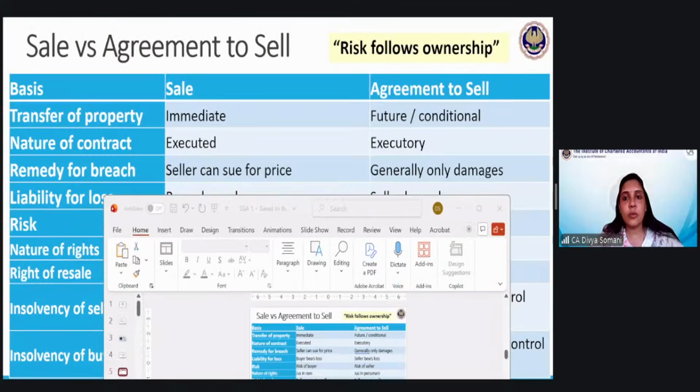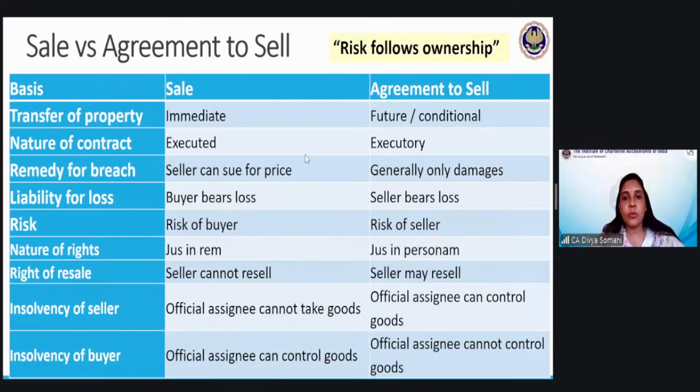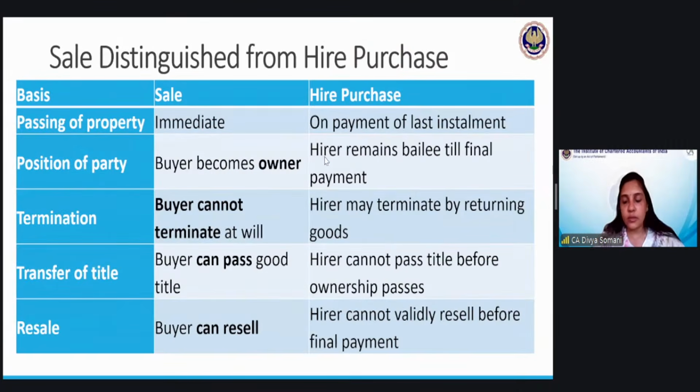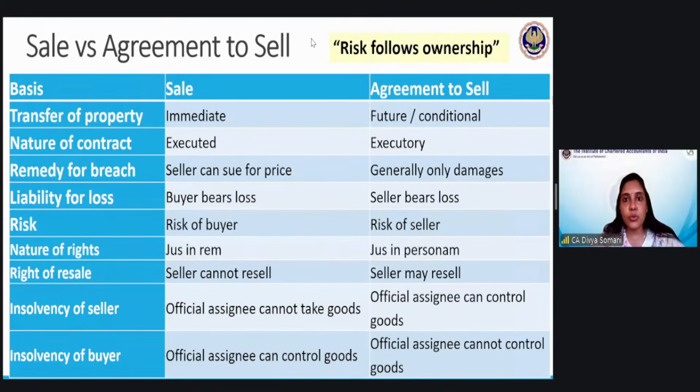Just a second. Okay, is my screen visible now? Because there is some issue, I guess. Just a second. Are you able to see this? Seller is owner or buyer? Buyer is the owner.